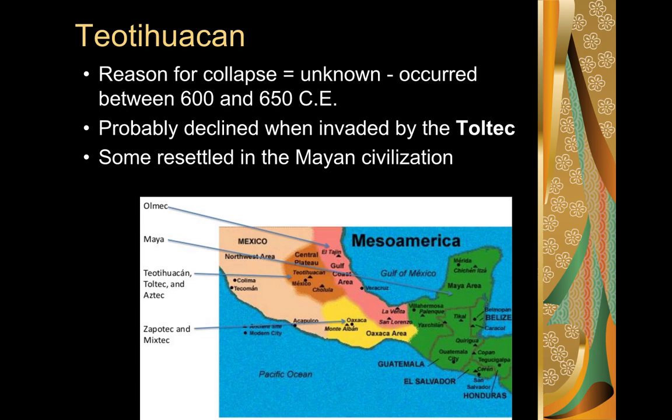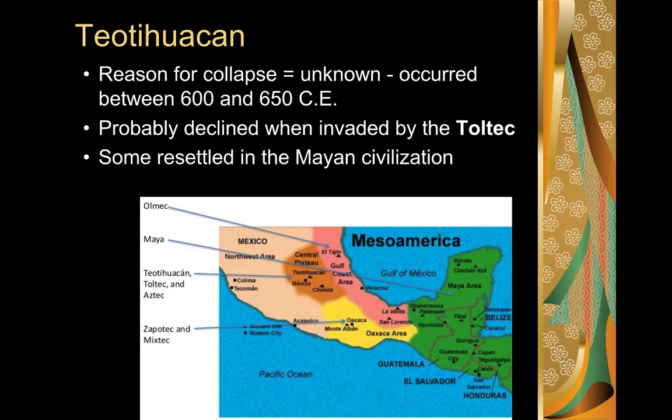Lastly, Teotihuacan's decline. Like a lot of the societies in the Americas, we are still experiencing historical disagreements about what precisely happened to cause them to collapse, which leads us to believe that it was a gradual phenomenon, unlike maybe a major event like a war or some sort of weather or geographic calamity like an earthquake or tsunami. So the idea is that it probably slowly declined.